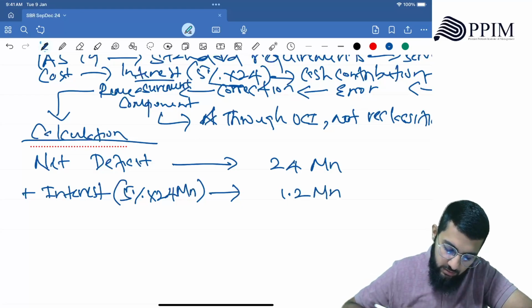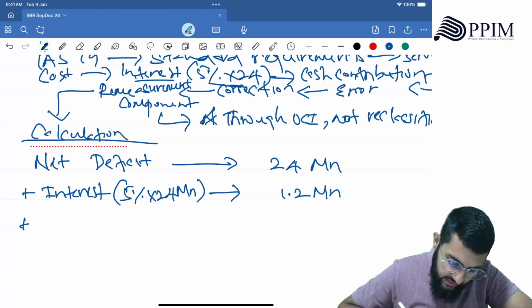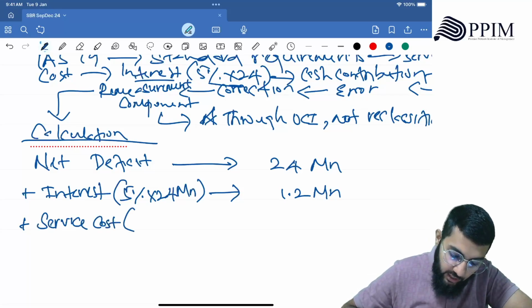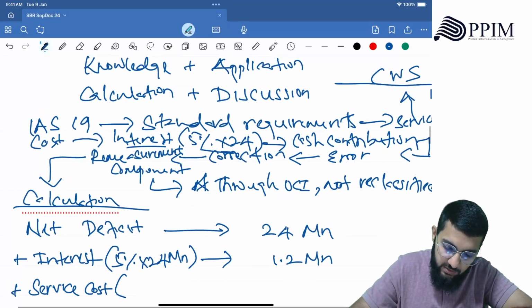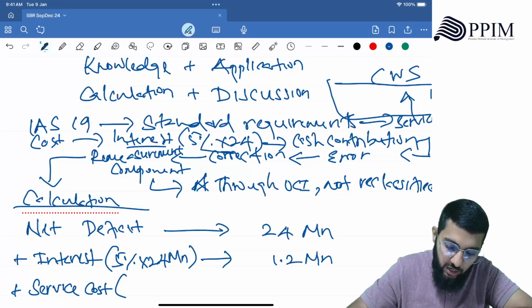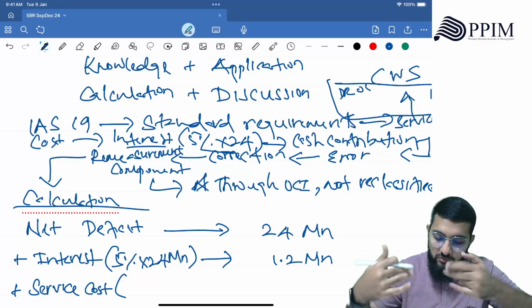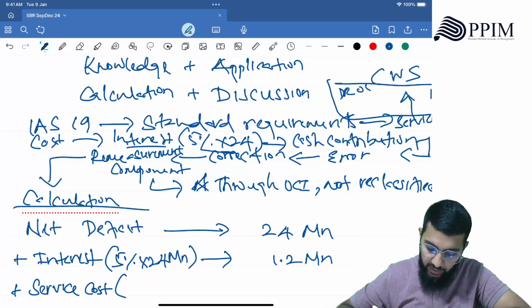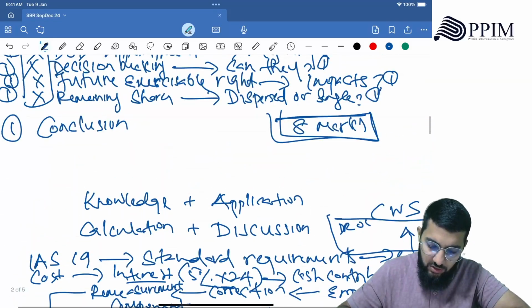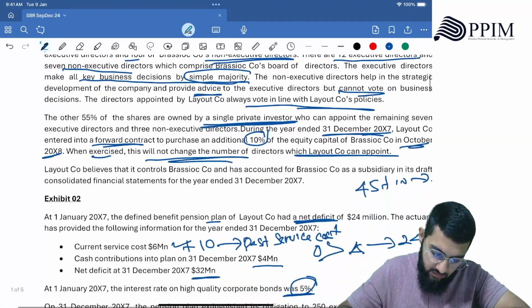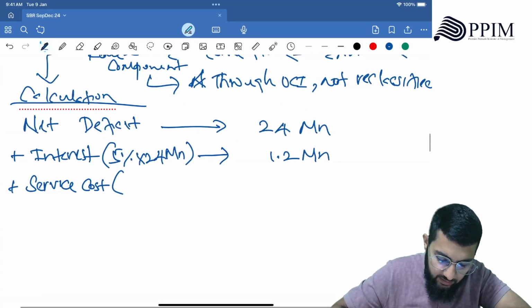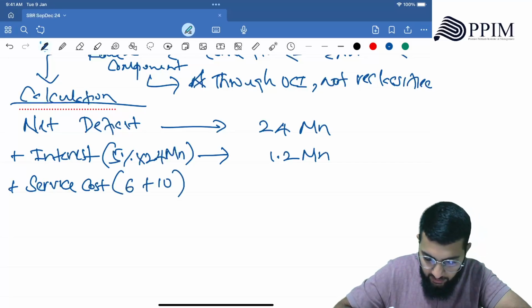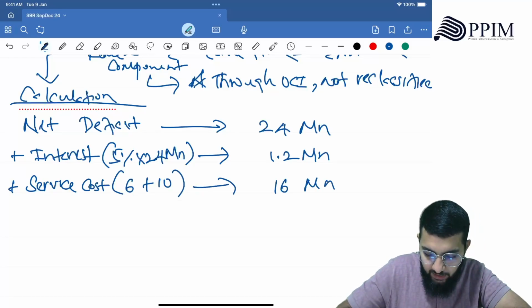Add 1.2 million. Then there is plus service cost, which is, now when it comes to the past service cost, you do the calculation when you're explaining this part. This part is where you do that calculation that we discussed. You know how to debit your obligation, all the double entries you show at the discussion level, right? Service cost, past service cost, what is the past service cost that they had given in exhibit 2? 6 plus 10. The current is 6 and current plus past. So current is 6 plus 10.